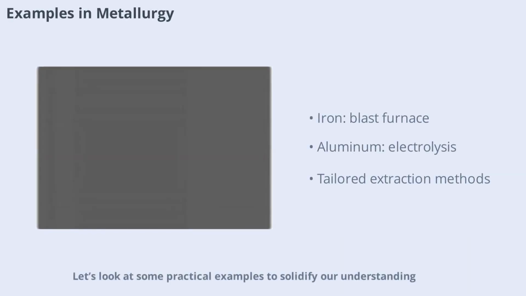Let's look at some practical examples to solidify our understanding. For instance, the extraction of iron from hematite involves reduction with carbon in a blast furnace, while aluminum is extracted from bauxite using electrolysis. Each metal requires a tailored approach based on its chemical properties and the nature of its ore. These examples highlight the diversity of techniques used in metallurgy and the importance of selecting the right method for each metal.